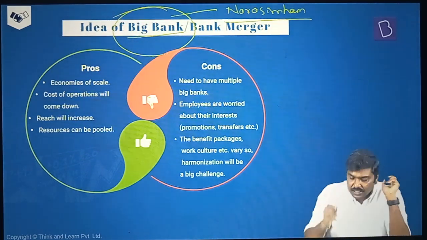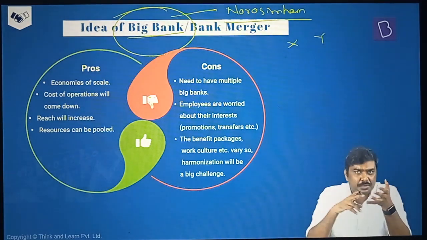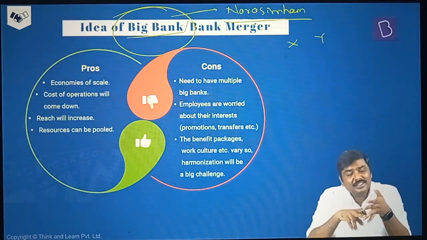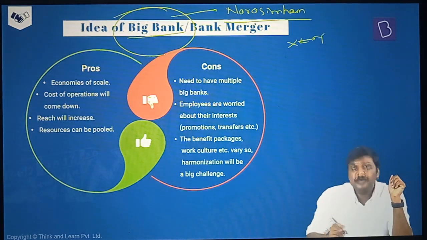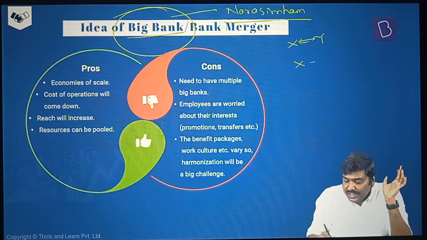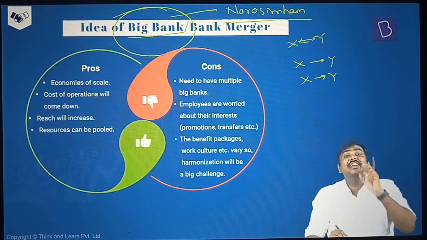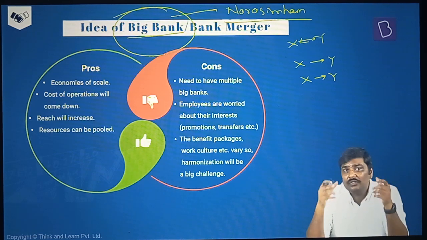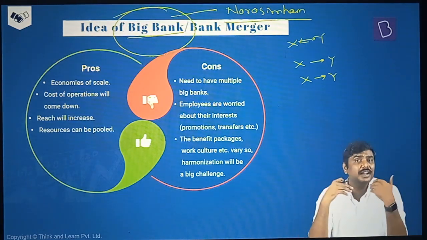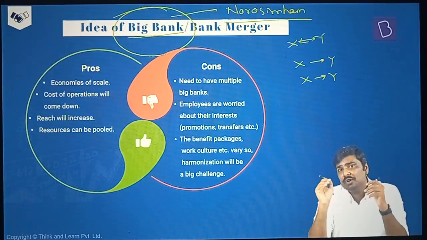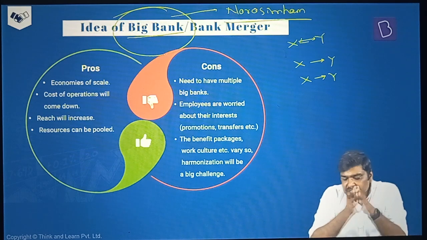Means what? Imagine there are 2 banks, X and Y. If both are strong banks in terms of, let's say, profit, in terms of, let's say, assets, if both are strong in terms of financials, go for a merger of these particular banks. Do not merge a weak bank with another weak bank or a strong bank with a weak bank. That will not lead to the creation of a big bank which is strong enough. Over a period of time, there is a danger that this particular bank might incur huge amount of losses and the government might be forced to shut it down. So what is the recommendation here?